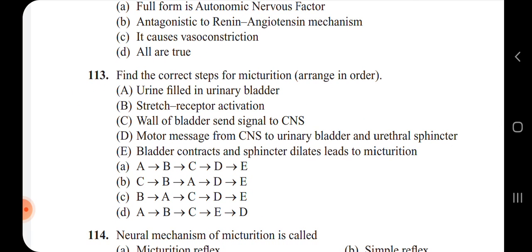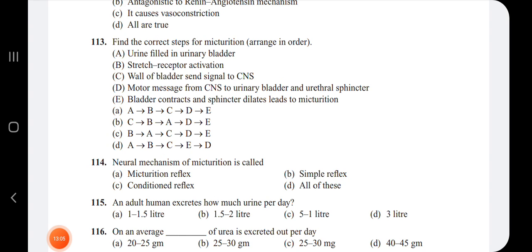Then 113th question. Find the correct steps for micturition. So here are the steps they have given, regarding the micturition topic. So we need to arrange those steps in order. So the micturition, you all know what micturition is.